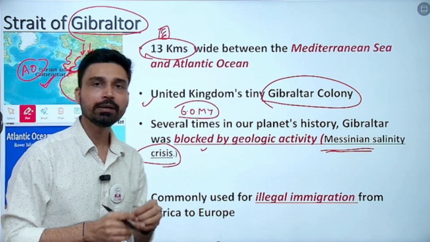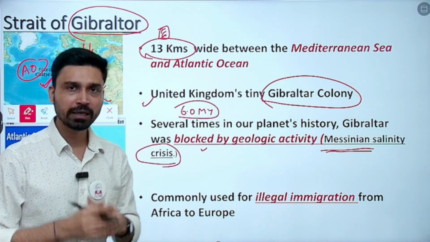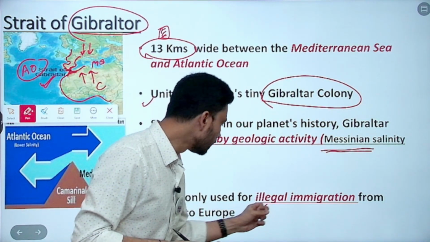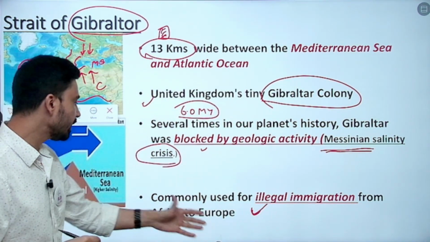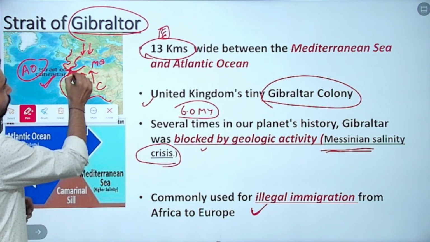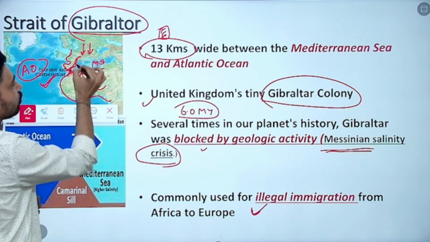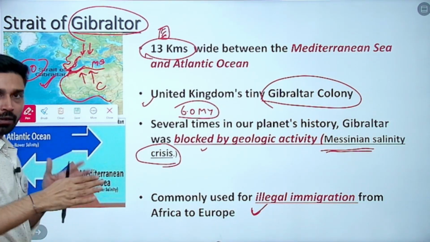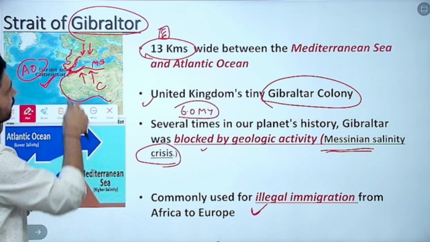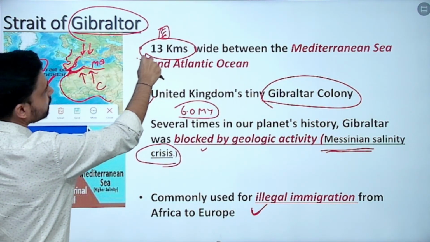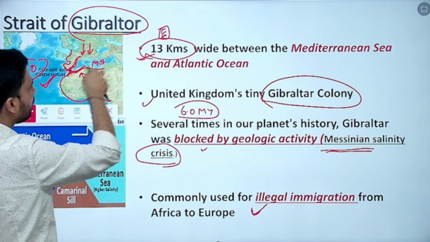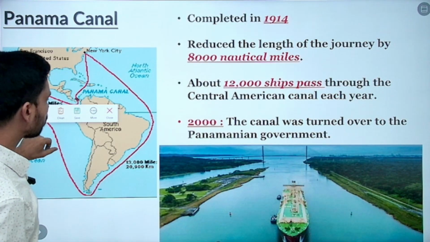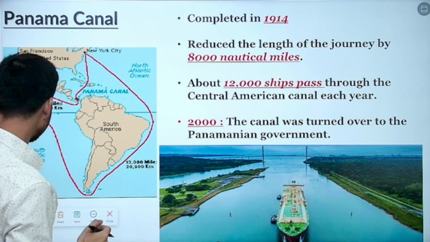Mediterranean Sea, geologists believe, would have dried up completely because there is no incoming Atlantic water as such. And also, as of now, it is commonly used for illegal immigration from Africa to Europe, because I told you this side you have African continent, this side you have European continent, and in between you have Mediterranean Sea. So everywhere else the width is very large. That is why many of the ships, or boats we can say, are plying from this region to this region. So most of these immigrants reach the coast of Spain in this regard.